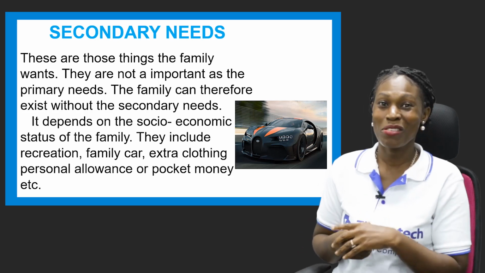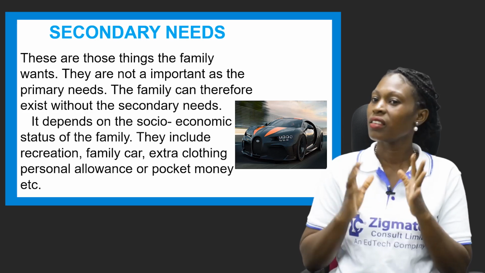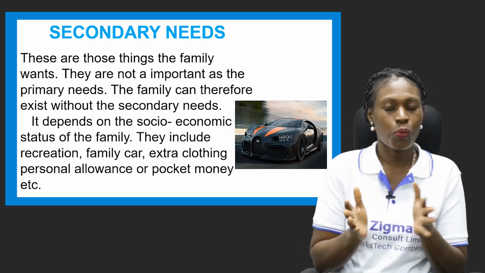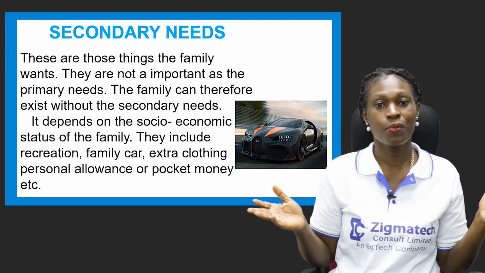Now, let's come back to our second myth. I'm sure you've gotten that. Now, these are those things the family wants. They are not as important as the primary needs. The family can therefore exist without them. They can do without them.